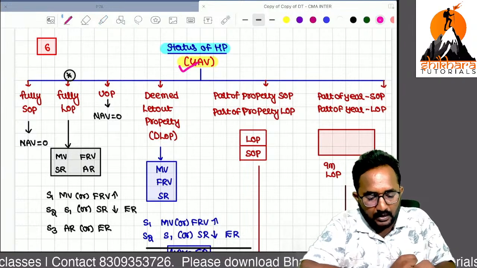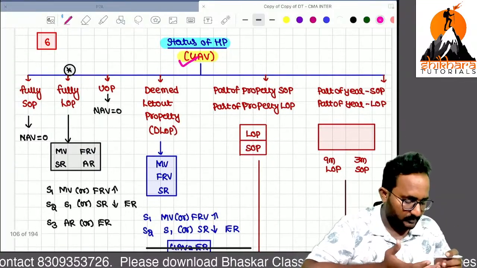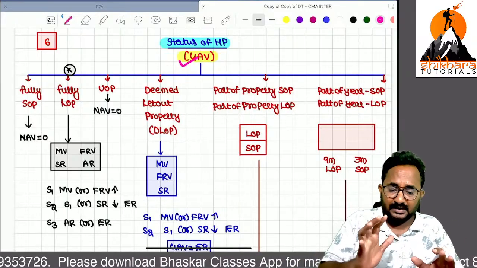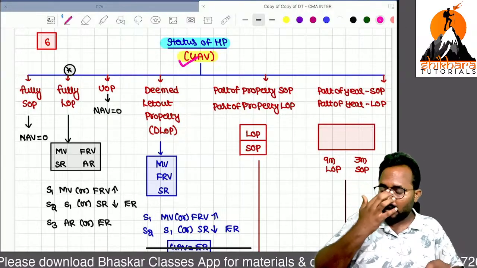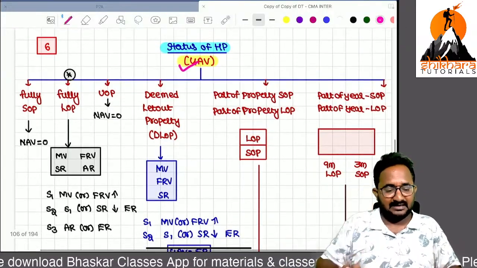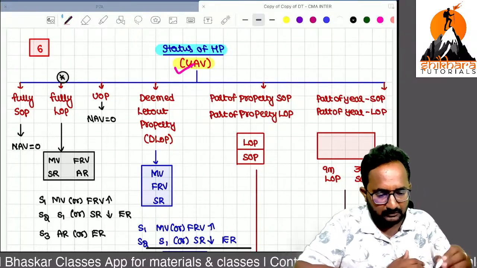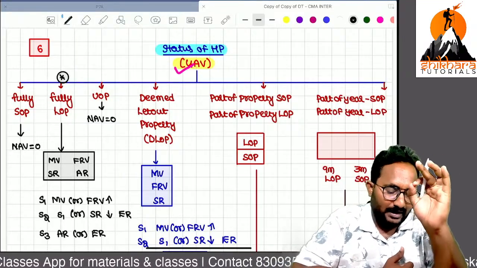Remember how to calculate GAV in different statuses of house property. I will close it down within half an hour. Don't think about the timing, just concentrate on the session. If you are leaving this session after this discussion, you will not get the full marks. Remember the status of house property and how to calculate GAV.